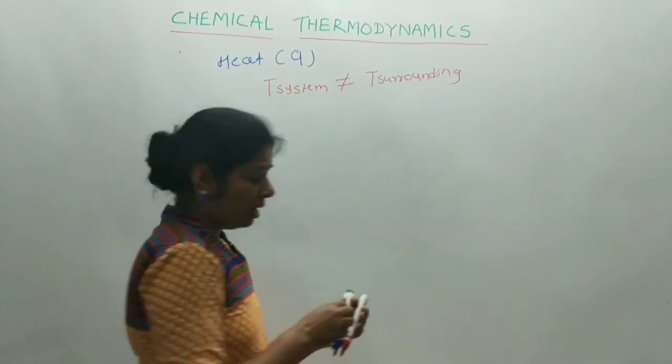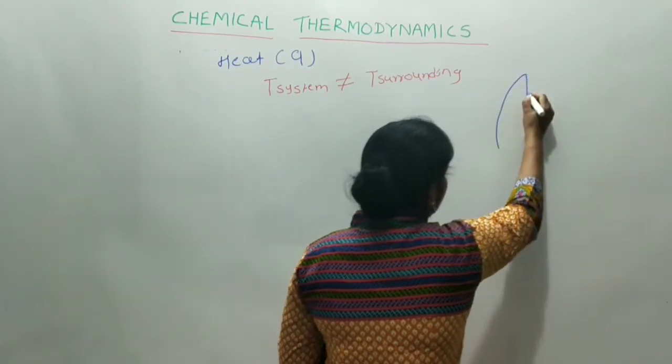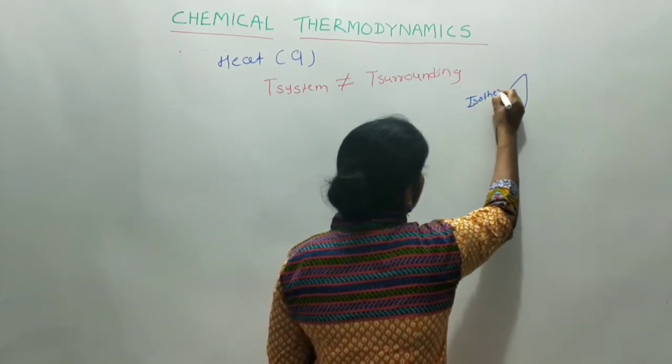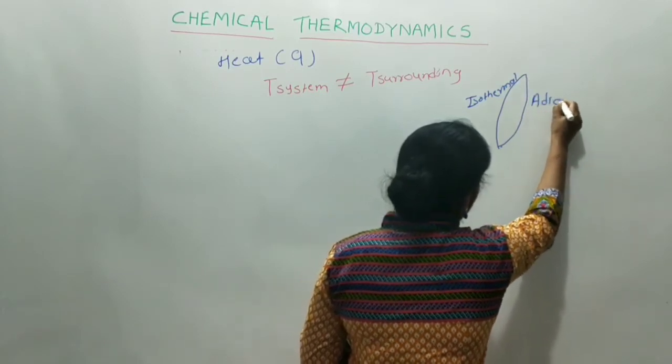Now we know that there are two processes. We will discuss them. The first is isothermal and the second is adiabatic.